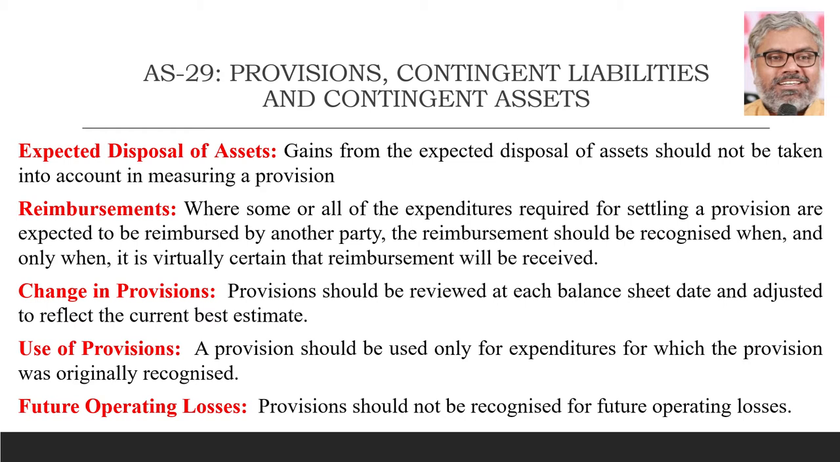And again, if there may be some expected disposal of the assets which might have an impact on the settlement of obligation, the gains from such expected disposal of the assets should not be taken into account in measuring a provision. Why is that? Once again, prudence concept, conservatism. If there are any expected gains, we should just ignore them. Don't consider them also while measuring the provision. That is another point to be noted while calculating the amount of provision that is required.